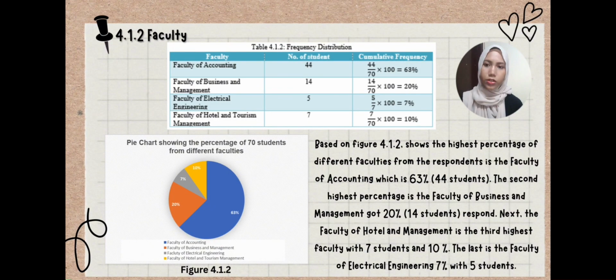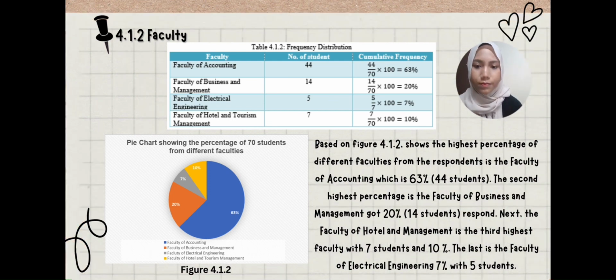For the question about faculty, based on figure 4.1.2, the highest percentage of respondents is from the Faculty of Accounting, which is 63% with 44 students, and the second highest percentage is the Faculty of Business and Management, which got 20% with 14 students responding. Next, the Faculty of Hotel and Management is the third highest with 7 students and 10%. And the last is the Faculty of Electrical Engineering with 7% and 5 students.